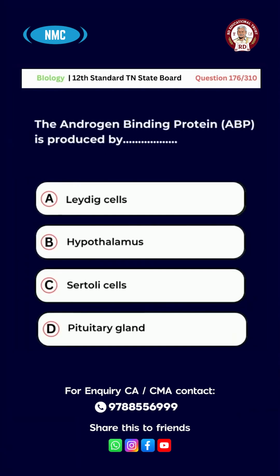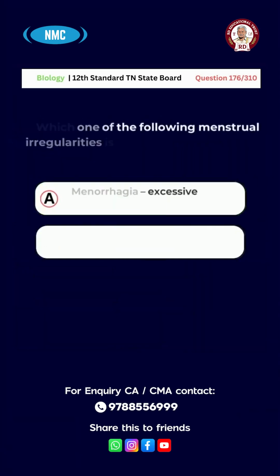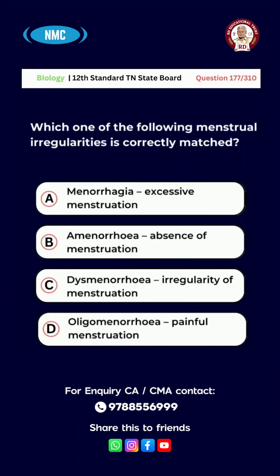Question number 176. The androgen binding protein ABP is produced by A, Leydig cells, B, hypothalamus, C, Sertoli cells, D, pituitary gland. And the right answer is option C, Sertoli cells. Question number 177. Which one of the following menstrual irregularities is correctly matched? Option A, menorrhagia, excessive menstruation.